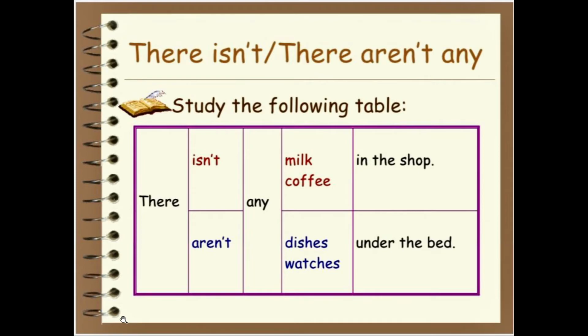Now we will learn the use of any and also learn when to use there isn't and there aren't. Now I am making sentences. There isn't any milk in the shop. There isn't any coffee in the shop. There aren't any dishes under the bed. There aren't any watches under the bed.